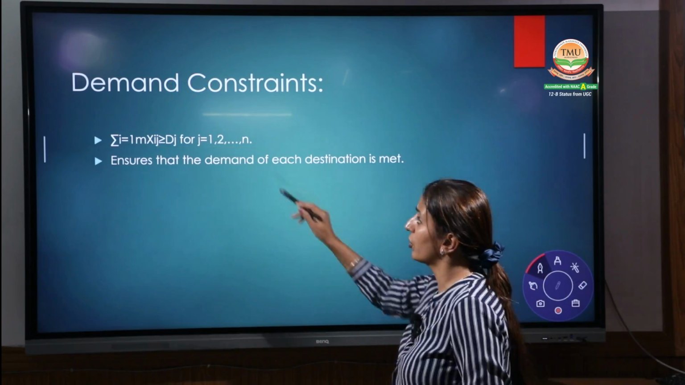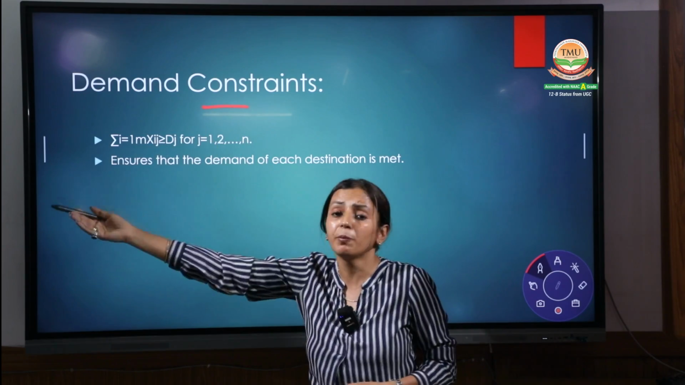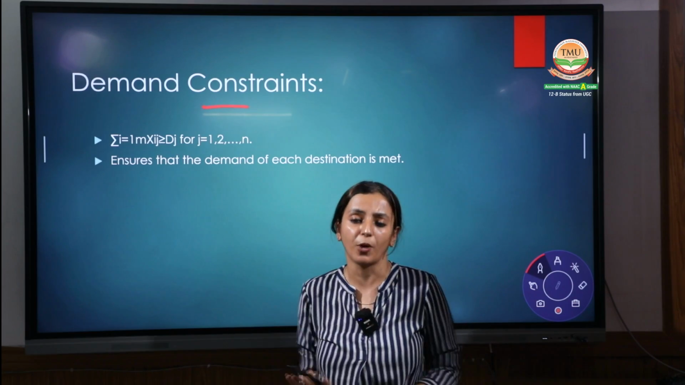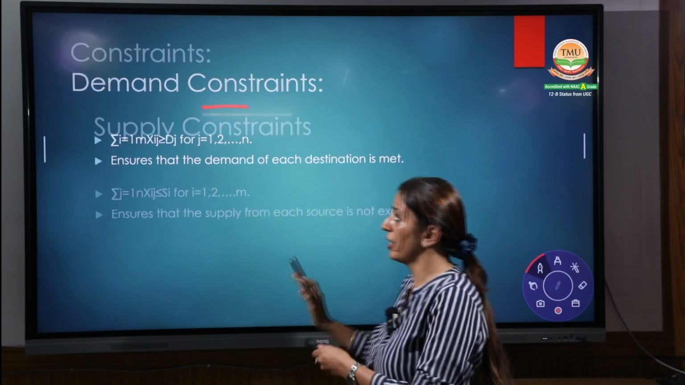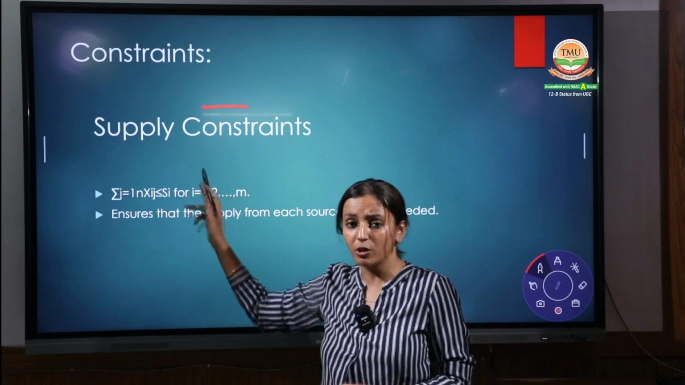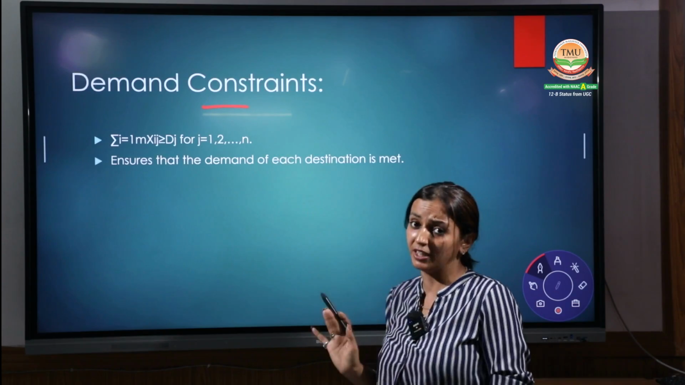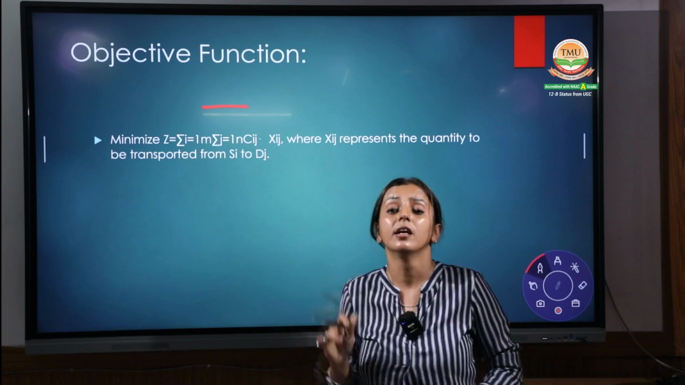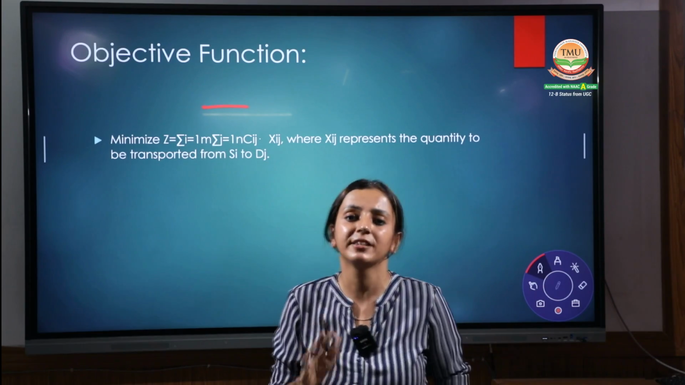Demand constraint is also there. Why? Because the person who is receiving also has a constraint level. I require this much quantity only, right? We have to study both the supply constraint and the demand constraint. The first constraint is your objective. You have to have a mindset that my objective is to minimize the cost, right?